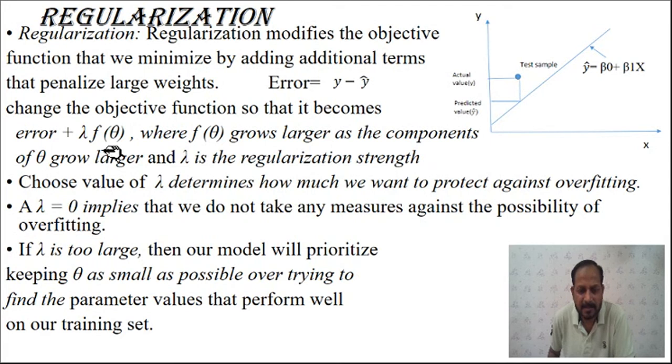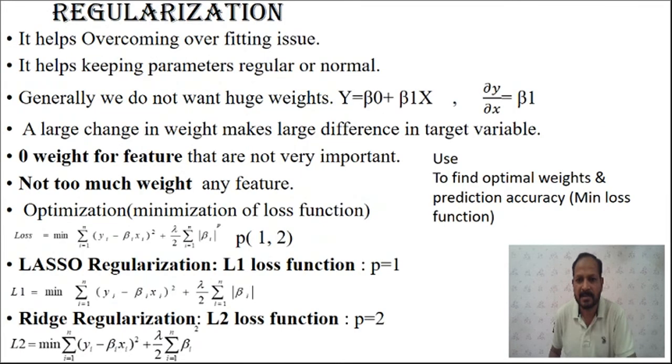So overfitting can be overcome by adding this penalty term into our objective function or the loss function. So regularization helps overcome the overfitting issue. It helps keep the parameters regular or normal.